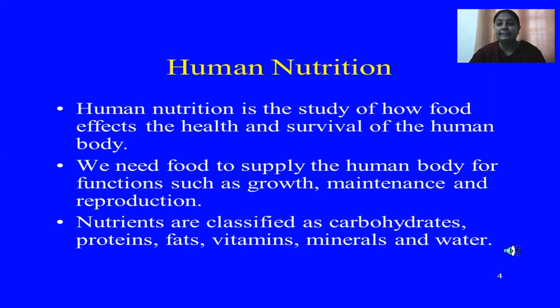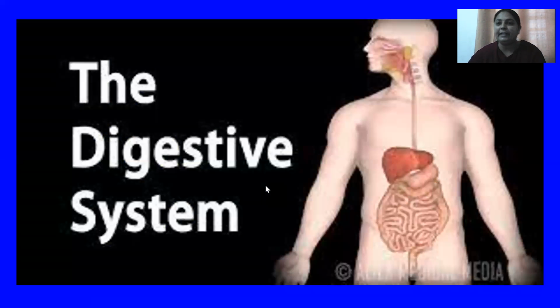We take a variety of food and it consists of different components, which we have already discussed. The food we take generally contains carbohydrates, proteins, fats, vitamins, minerals, along with water. Carbohydrates, proteins and fats are macromolecules, that is, they are complex in nature. So whenever they enter your body, they must be converted into the simplest particles so that they can be easily digested and absorbed by various body parts for the purpose of obtaining energy.